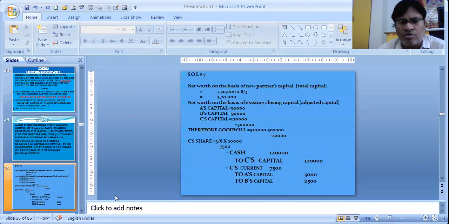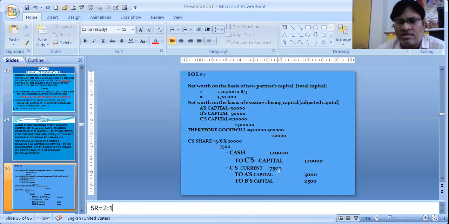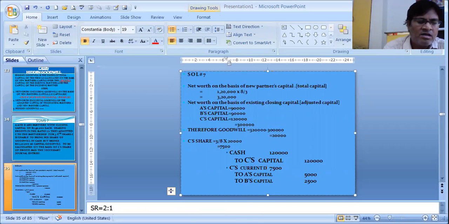Nothing mentioned about new ratio. So that 2:1 only becomes the sacrificing ratio. So in the 2:1, 7,500 when divided, then to A's capital 5,000 and to B's capital 2,500. So these are the different journal entries, students.